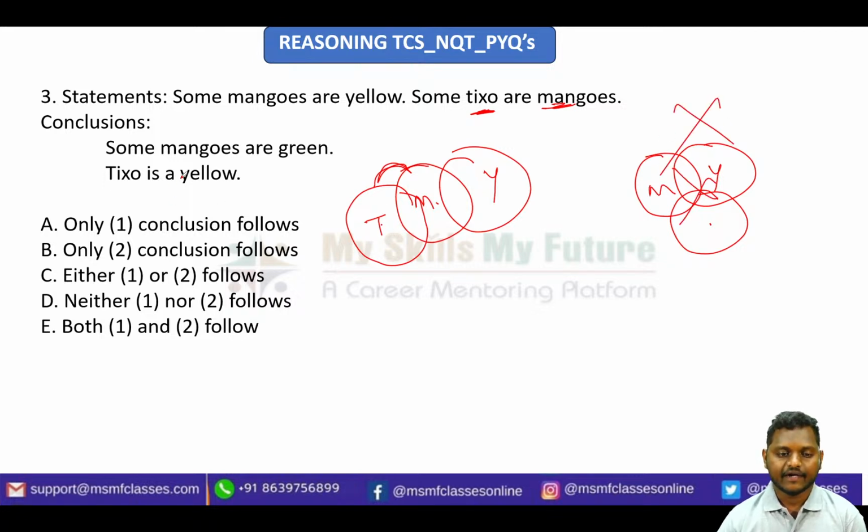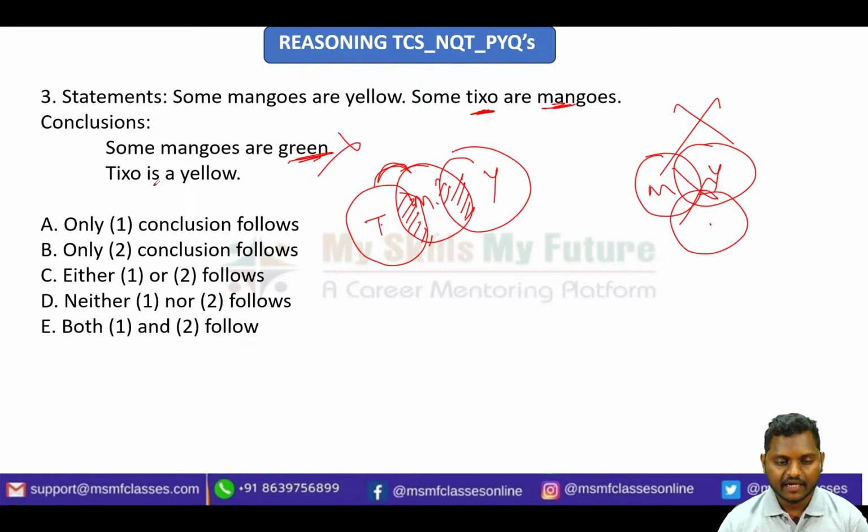Okay, fine. Next, I'm just going to the first conclusion, right? So some mangoes are green. So see here, some mangoes, which is this part, and this is also this part. Okay, green is nowhere mentioned in the question, right? So how can I conclude on the color green, right? Yellow is there, but green is not there. So simply just put it cross. Okay, so this is not following.